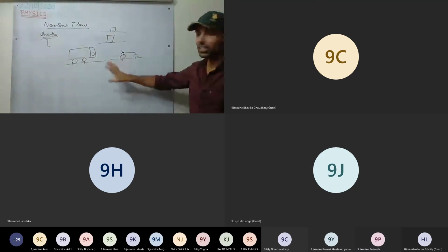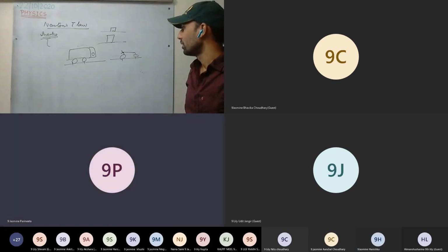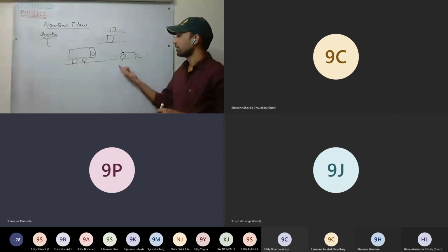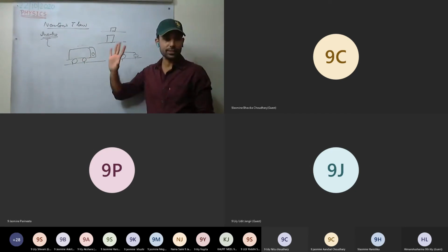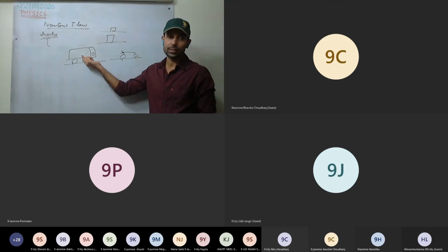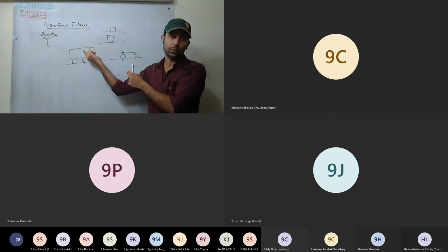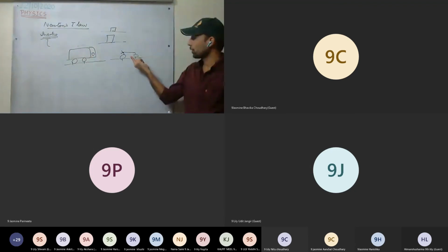Excuse me, sir. Inertia is one of the factors. Sir, can we define inertia as the tendency of an object to resist its change in state? Yes, that is inertia. See here, it is the same thing. It will oppose the change. It will resist the change of state, or it has the tendency to retain the state. If it is in a state of rest, it wants to stay in a state of rest. So any change we want to apply, it will oppose. It will keep on opposing. So we have to apply more force to change its state as compared to the scooty.